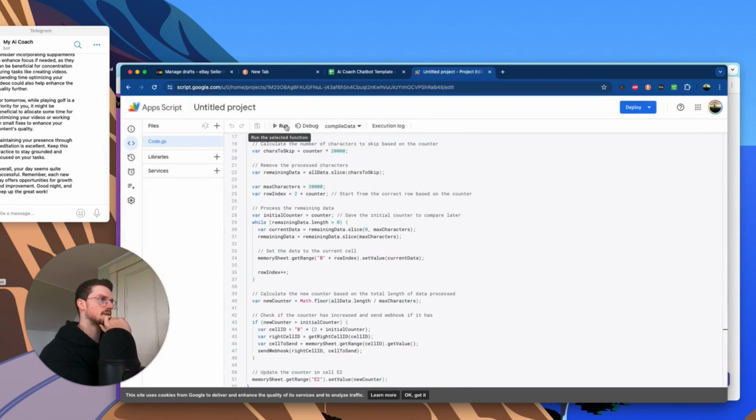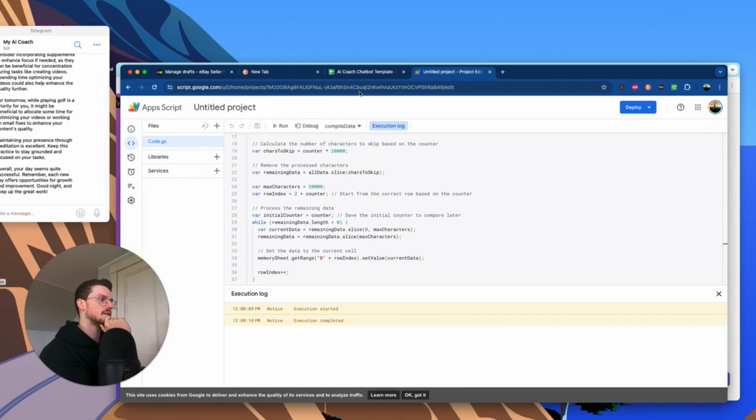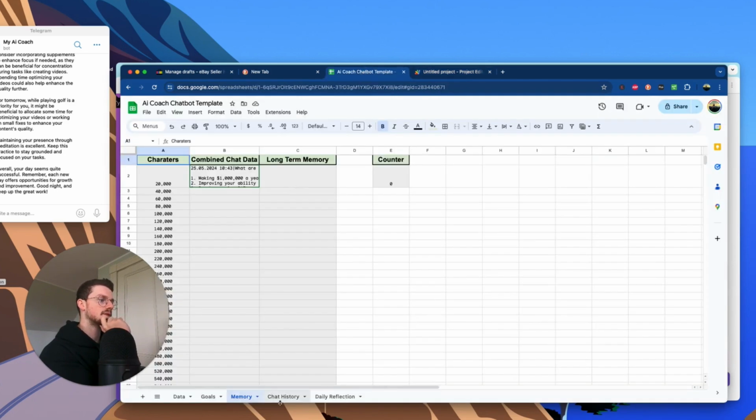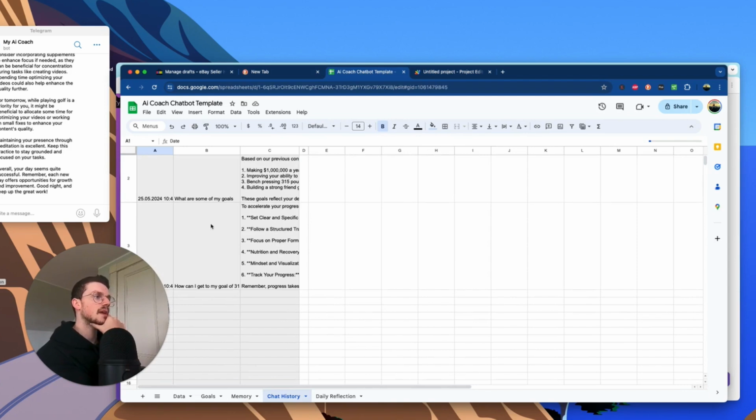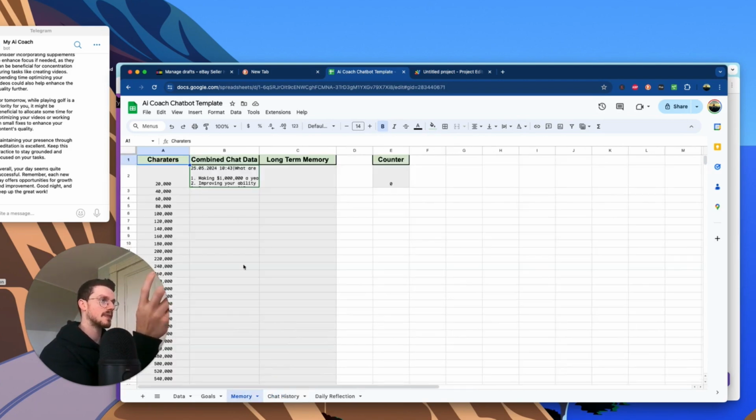So compile data, run, and what it's going to do is take your chat history, and it's going to compile all the chat history into one form of text. But then second to that, basically there's a couple problems here. So what I had to do is each cell in Google Sheets can only contain 50,000 characters. And that seems like a lot, but if you use the AI chatbot a lot, it's going to fill up eventually. So I created a system that every 20,000 characters, it will put the data into a new chat.